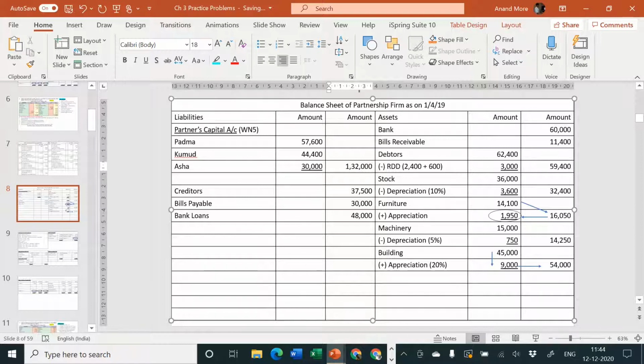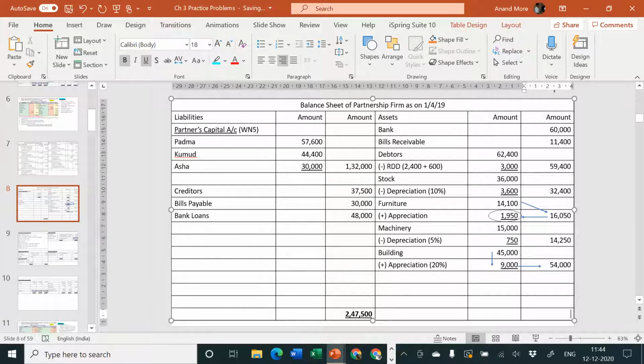Now let us calculate whether the balance sheet is tallying or not. Let us check it. So the answer 1,32,000 plus 37,500 plus 30,000 and plus 48,000, that comes to 2,47,500.